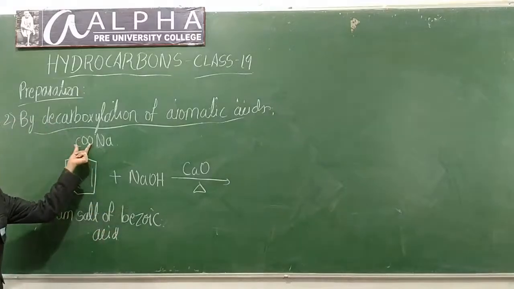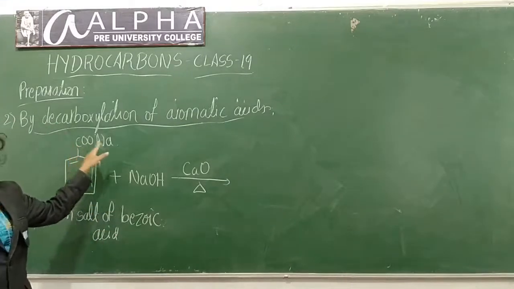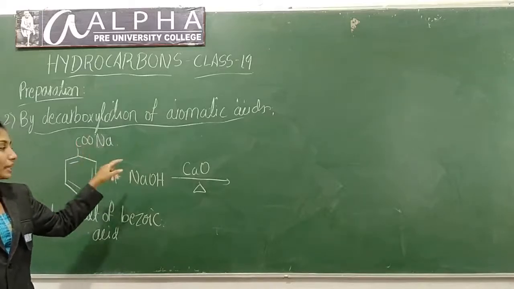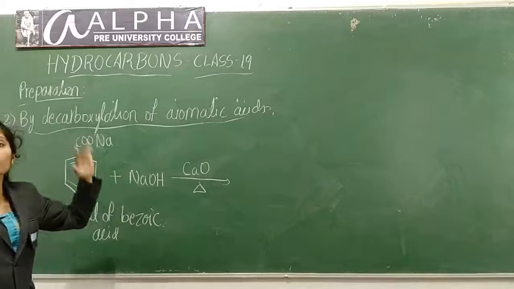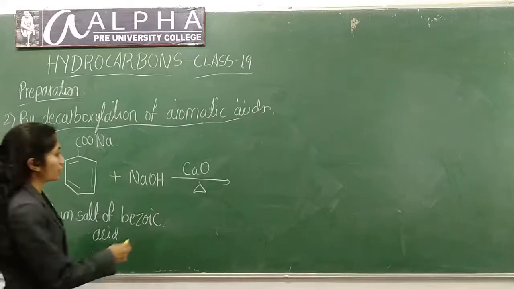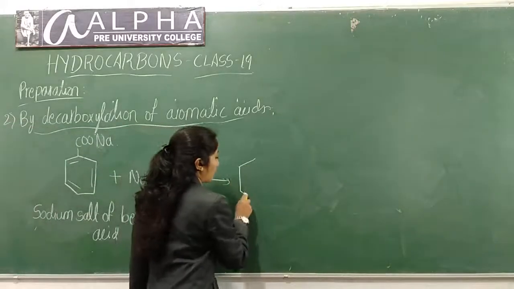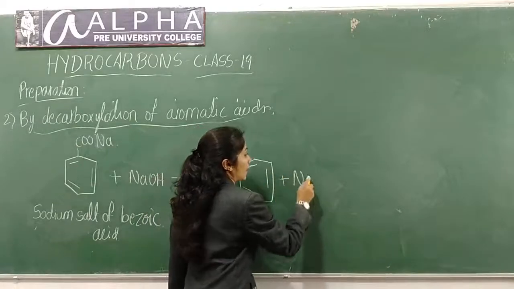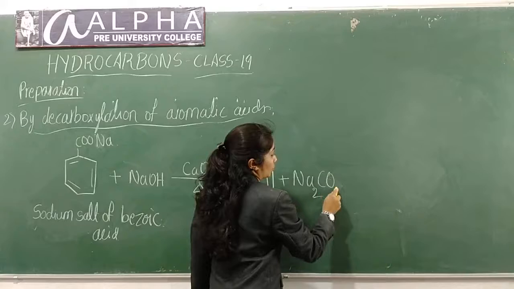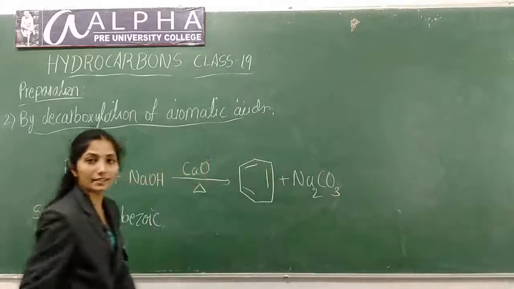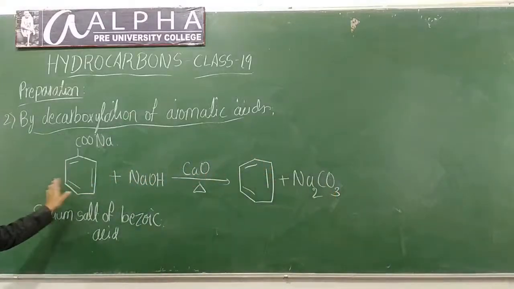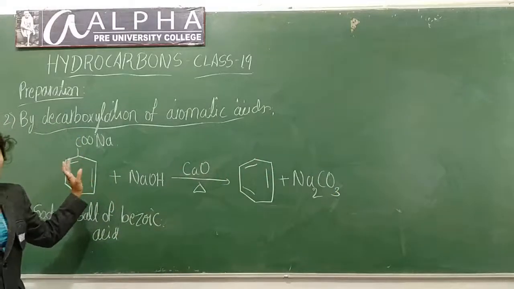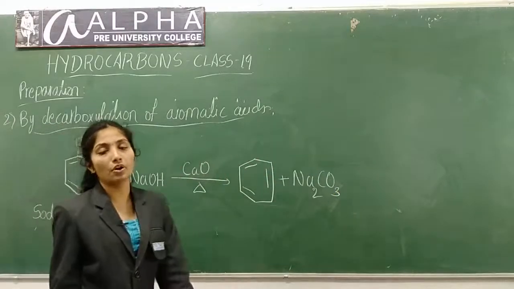Removal of carbon dioxide, CO2, will take place. This is called a decarboxylation reaction because you are removing CO2 from this compound. So it leads to the formation of benzene plus Na2CO3. This is the reaction.